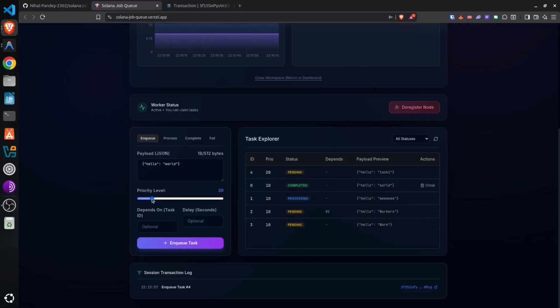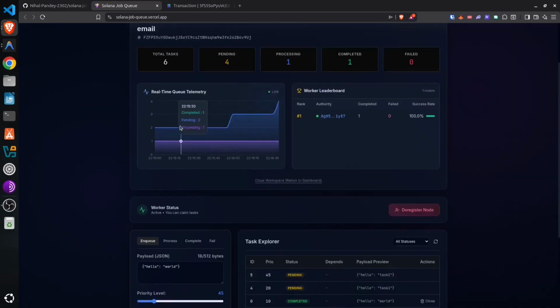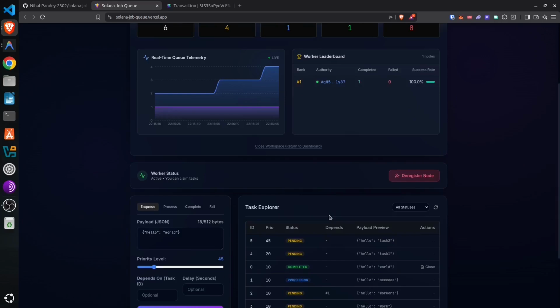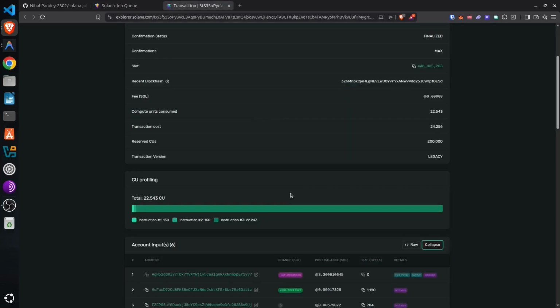Also, I can enqueue another task. Let's say priority 45. I just enqueued 2 tasks, as you can see right here. Our real-time queue metrics have changed. This program pops the highest priority task first every time, not because I wrote client-side logic, but because the Solana program enforces it. That's an on-chain transaction, as I have shown you right here, immutable and verifiable by anyone and everyone.